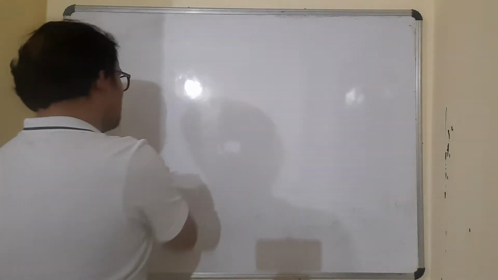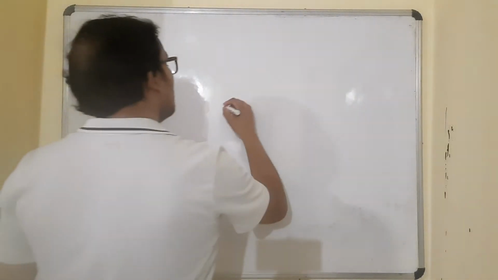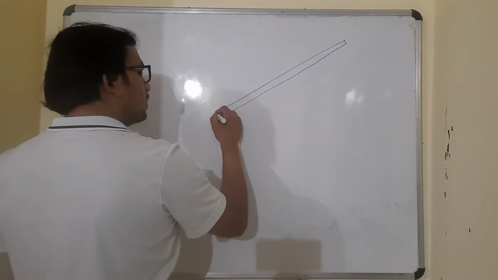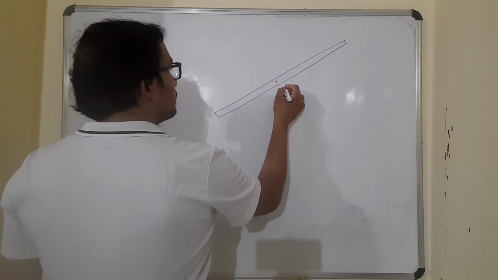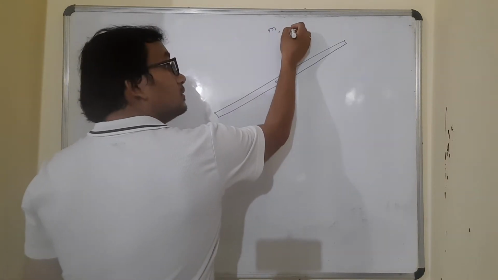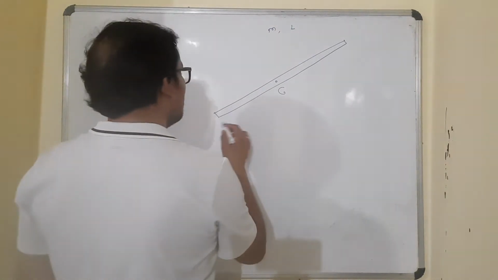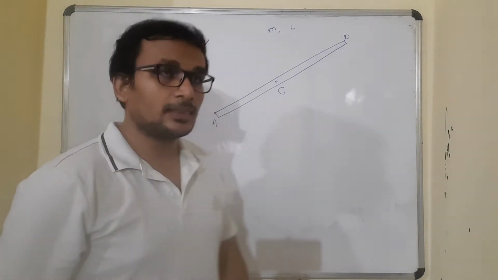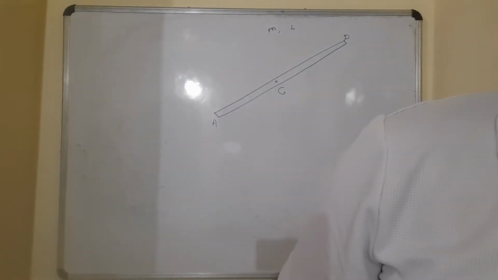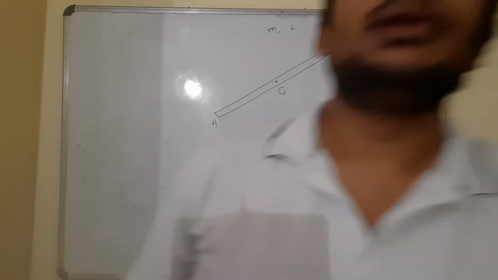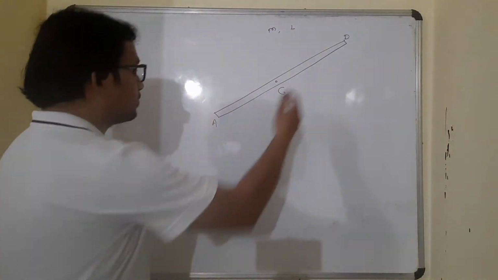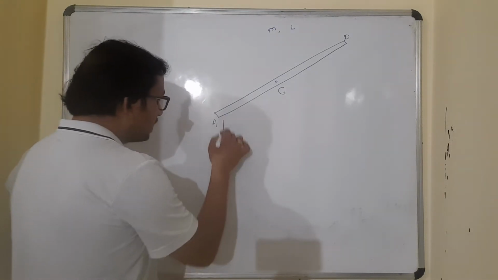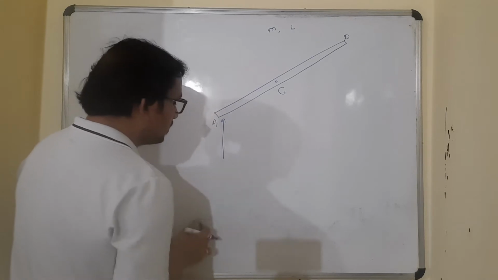So what the problem says, I'll go with the first problem of the day. I've got a uniform rod of mass m and length L. There is a center, and let this end be A and this end be D. And this lower end, let's say, is at a height h from the horizontal ground.